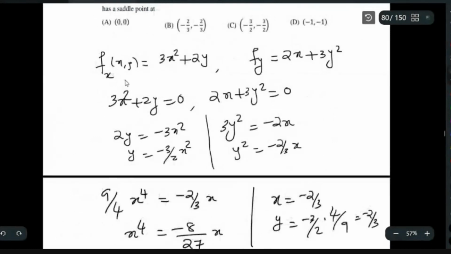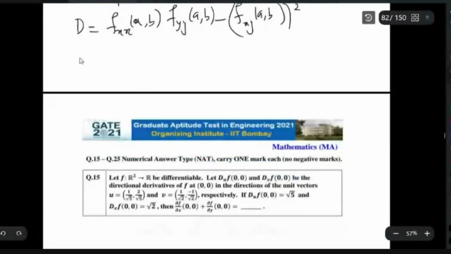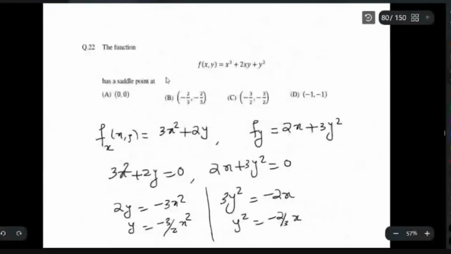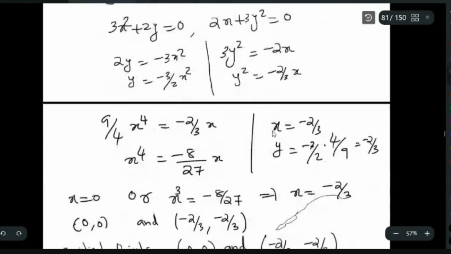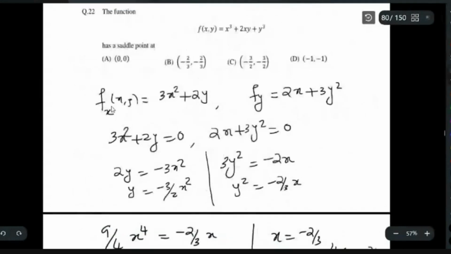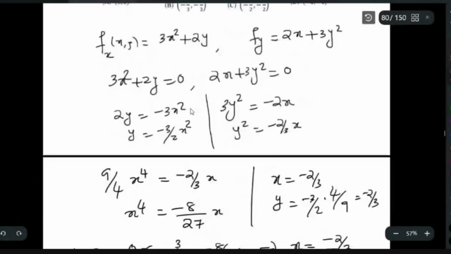So you have fx is this one. Again, you take the derivative with respect to x. What will you get? You get 6x, right? So fxx is 6x. And what about fyy? That you will get 6y. What about fxy? In this equation, if you take the derivative with respect to y, you will get 2.